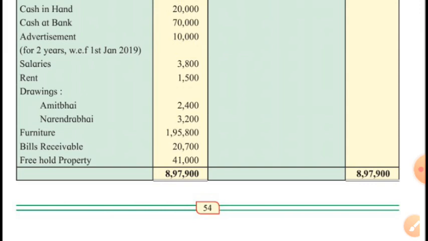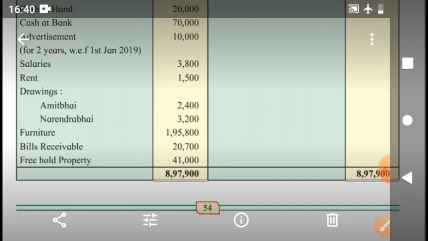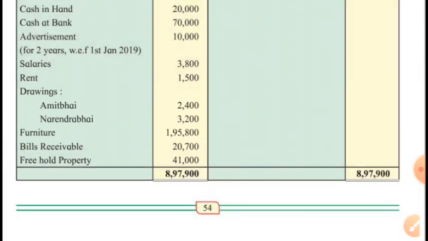So 10,000 divided by 24 multiplied by 3, then that amount will be the current year's expenditure, and remaining 21 months expenditure advertisement is prepaid, so that amount will be deducted from 10,000. 21 months advertisement will be deducted from 10,000, and in the outer column only 3 months advertisement will be shown, and prepaid advertisement for 21 months will be shown on the asset side.